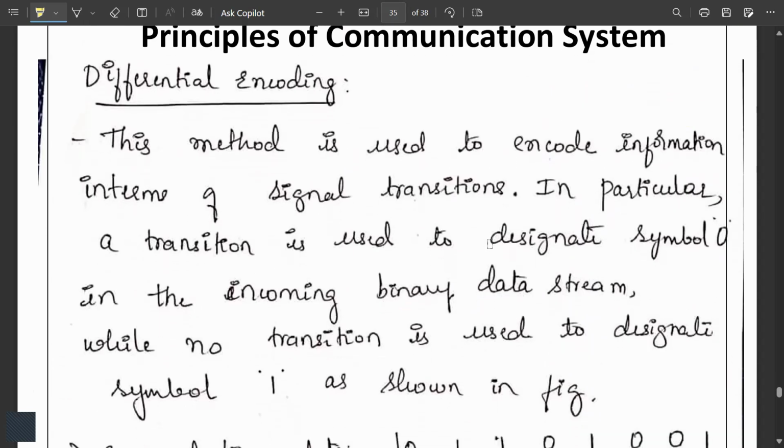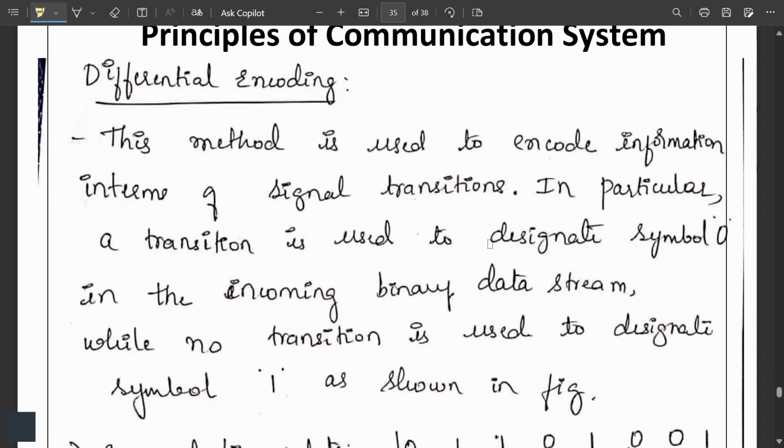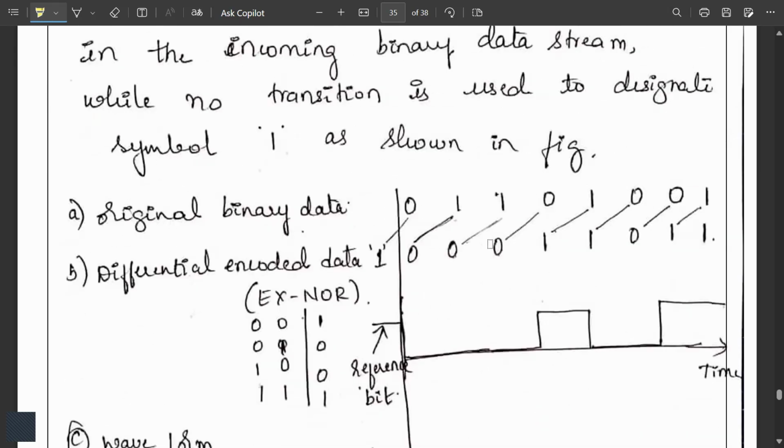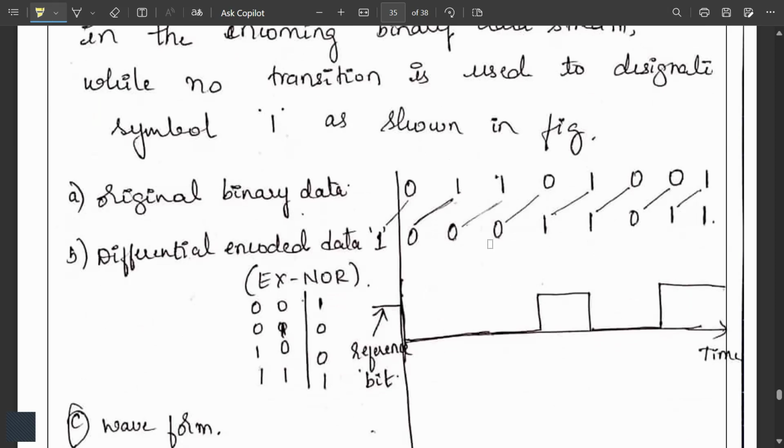Okay, next is differential encoding. Here, this method is used to encode the information in terms of signal transitions. In particular, a transition is used to designate the symbol 0 in the incoming binary data stream, while no transition is used to designate the symbol 1 in the figure. So, original binary data is 0, 1, 1, 0. This is what we are having.